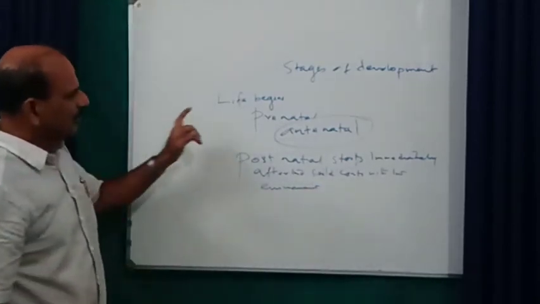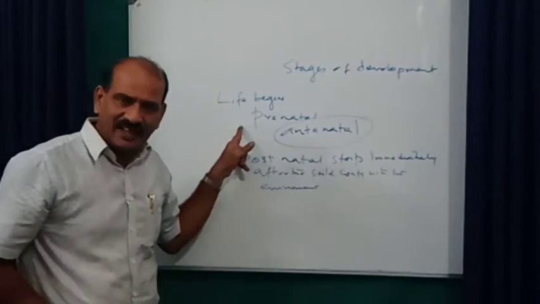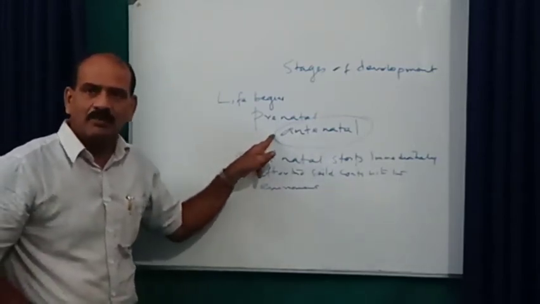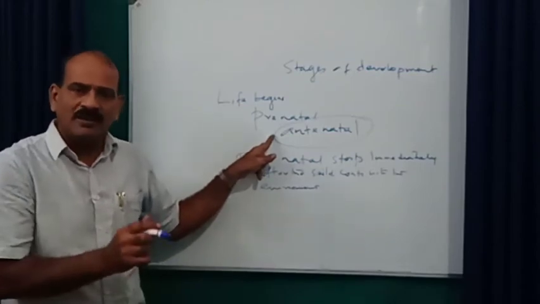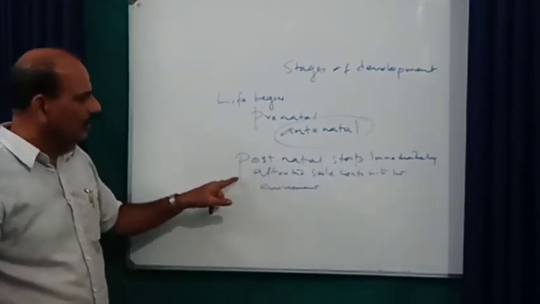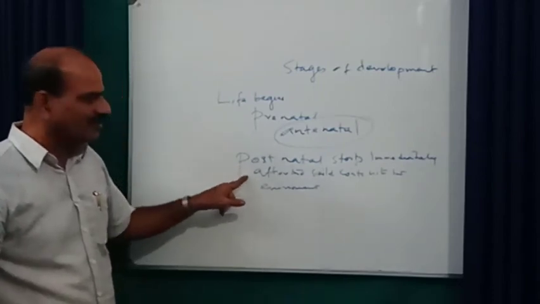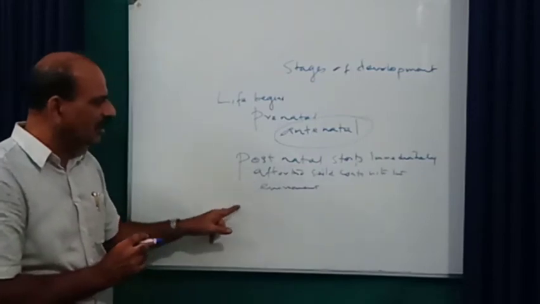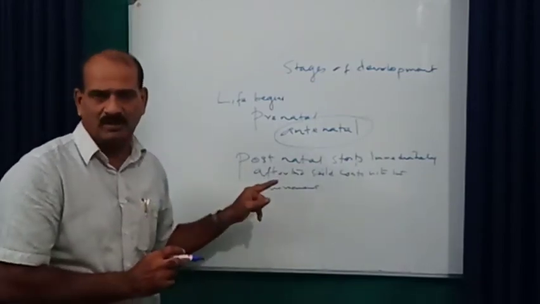So, please note: prenatal means inside the womb. Then antenatal, the birth time that the fetus comes out of the womb. And the third one, postnatal, starts immediately after the child contacts the environment.